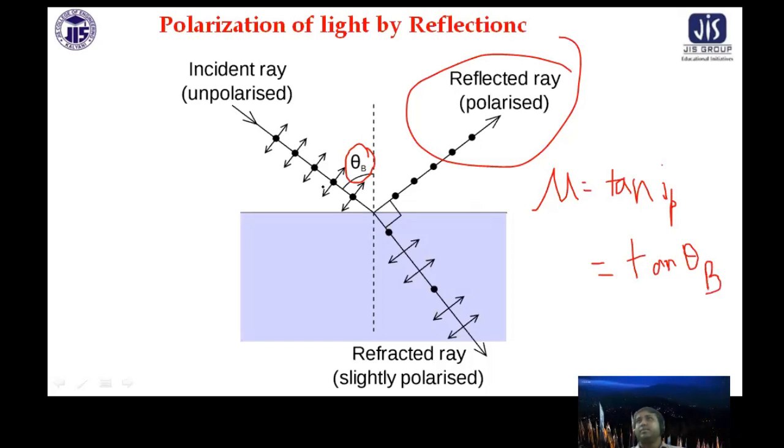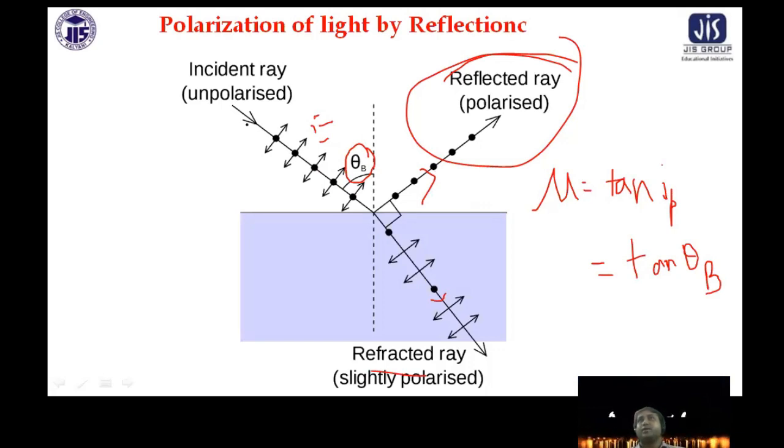So basically this is the incoming beam, this is the reflected beam, and this is the refracted beam. The reflected beam is fully polarized and the refracted beam has a slight partial polarization. You can see, suppose the electric field vector is vibrating this way. This is unpolarized light, vibrating in all possible directions. Here only one direction is preferred and will pass.